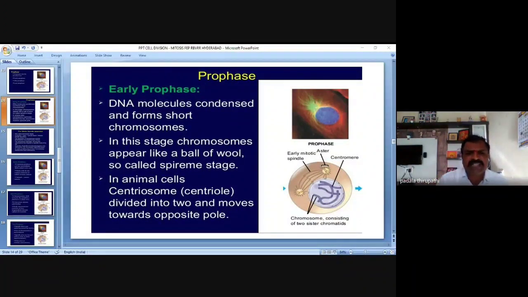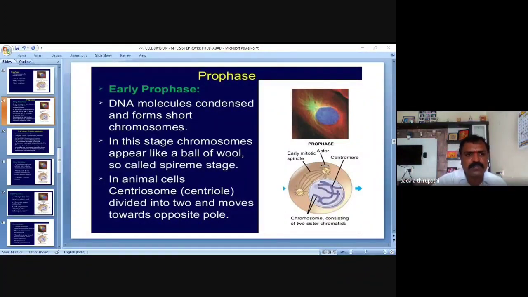What about plant cells? Plant cells do not possess centrioles. Very important: centrioles are present only in animal cells. The centrosome divides into two, and each moves towards opposite poles of the cell. These are the changes in early prophase.